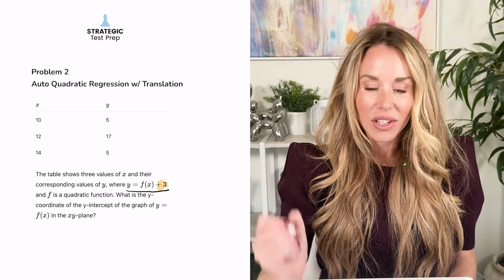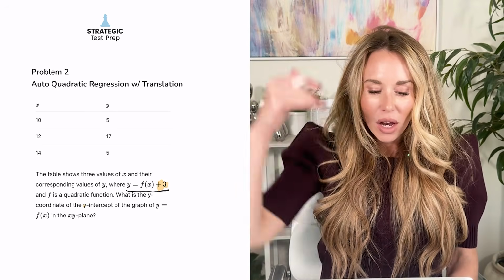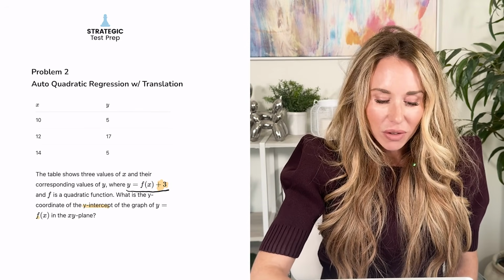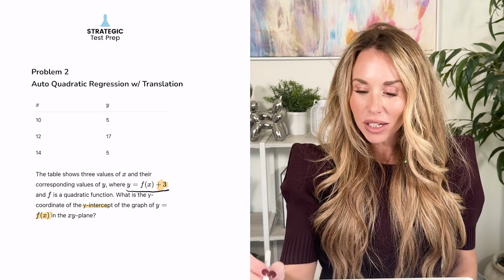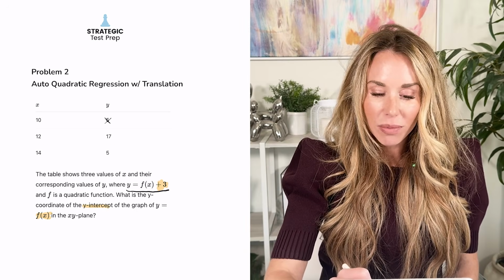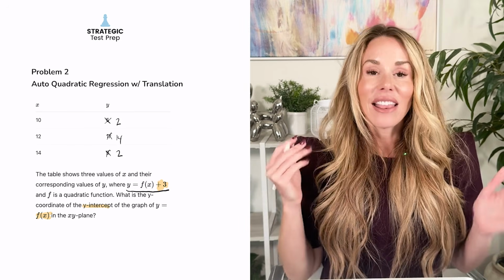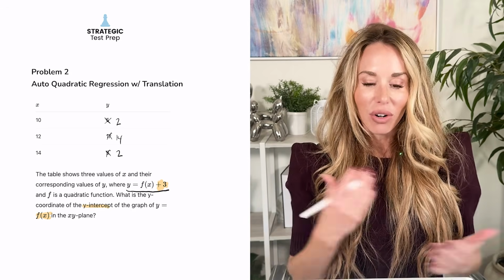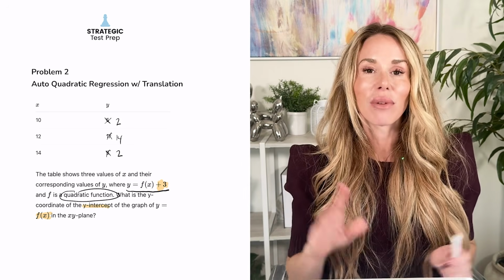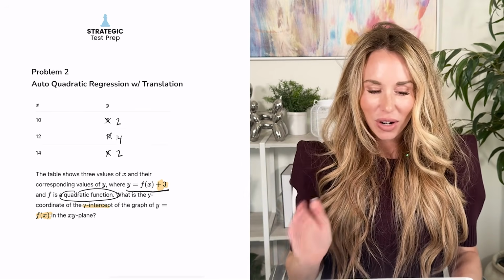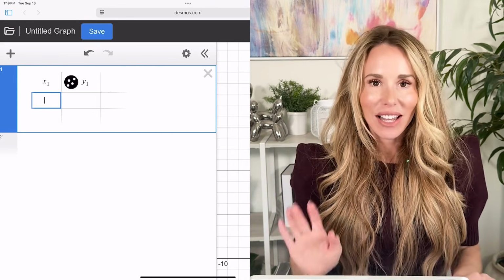If we're adding 3 to the Y, because f of X means Y, that means we're moving it up 3. So if they want to know the y-intercept of f of x, we have to move it back down 3 to solve. So I'm going to change my y values by subtracting 3 from each one to move it back down. And then I'm going to put this table in and run an auto-regression because they said it's a quadratic, so it'll be an auto-quadratic regression. So first things first, I typed in the word table, it popped up, and now I'm going to enter my values.